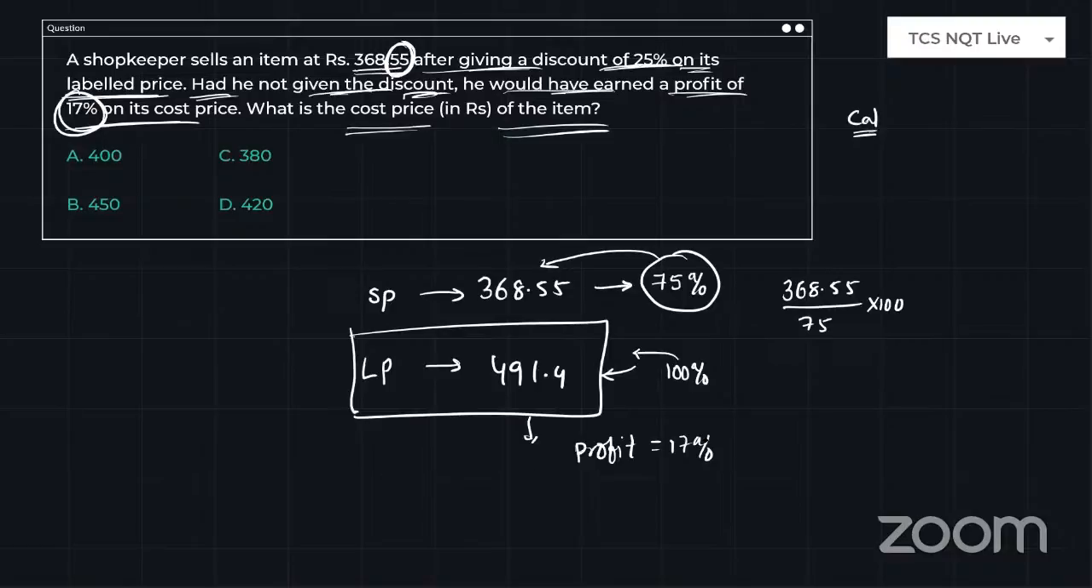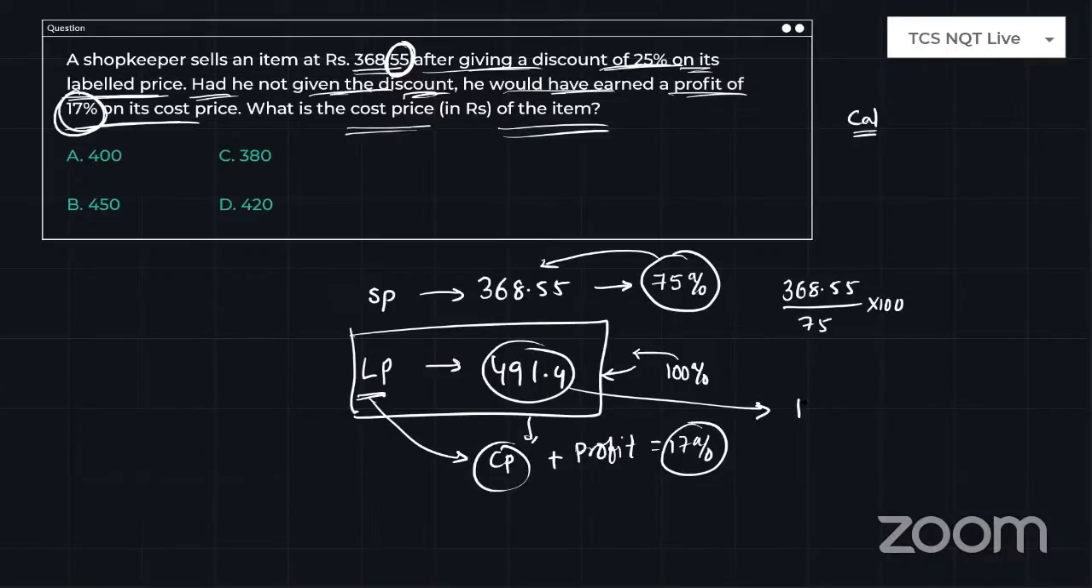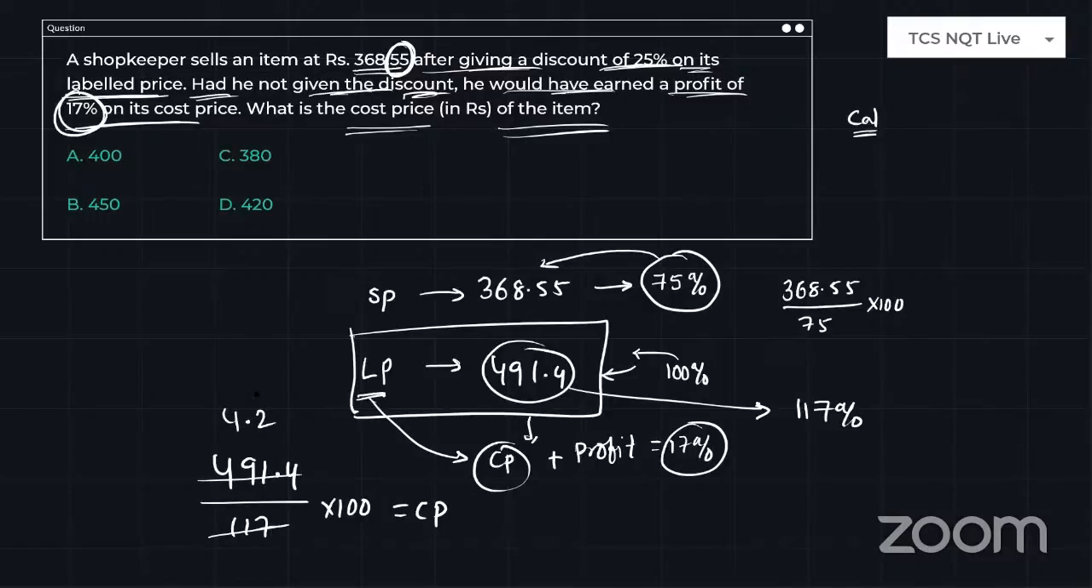So just look at here, 117% profit, and this is the label price. So label price will consist of cost price plus profit. So this is the percentage equal to 117%. So 491.4 divided by 117 into 100 will be your cost price. So if you divide with the corresponding increased value, you will get back to the original. So 117 will cancel this exactly 4.2 times. So answer will be 420.